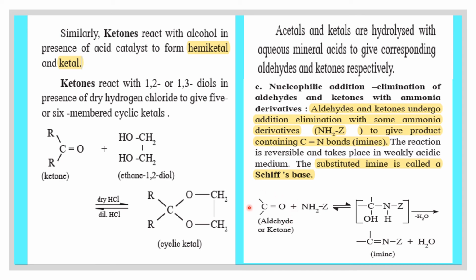Here we can see in the equation the carbonyl group of an aldehyde or ketone reacting with ammonia derivatives. It can be hydroxylamine, hydrazine, phenylhydrazine or semicarbazide, and it forms a product where a hydrogen atom gets attached to the oxygen atom and NHZ gets attached to the carbon atom. Then it will eliminate a molecule of water. OH group and H are eliminated as water and it forms the imine. Please note that imine means carbon-nitrogen double bond.